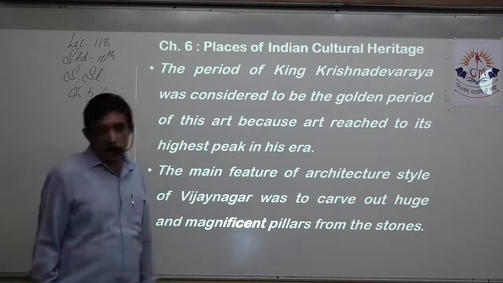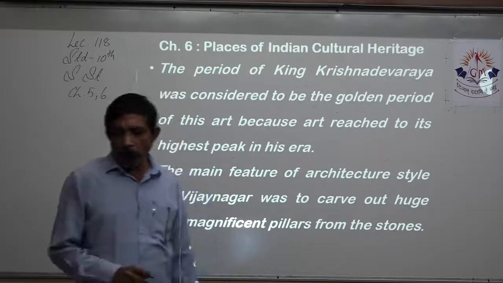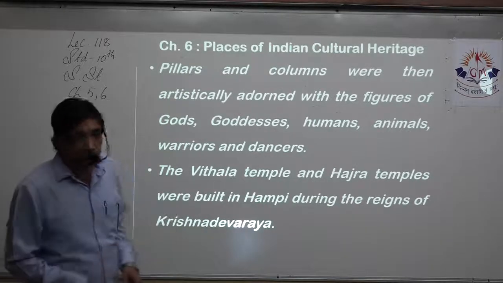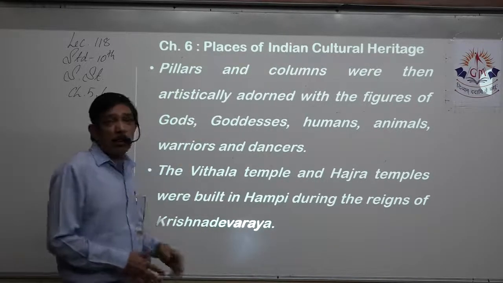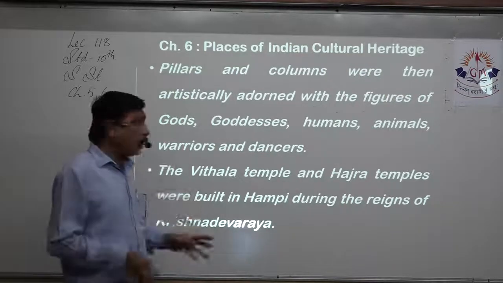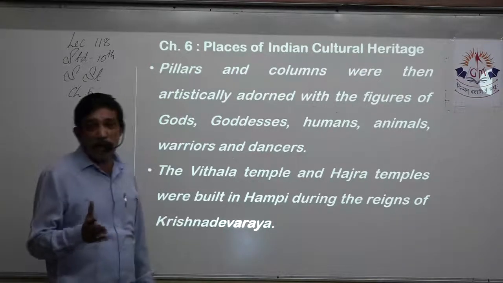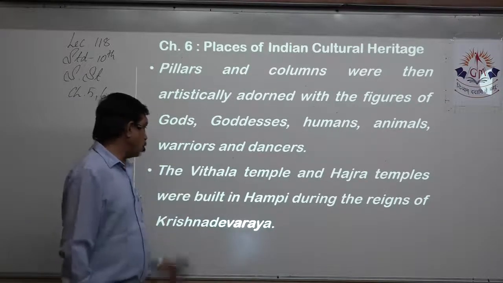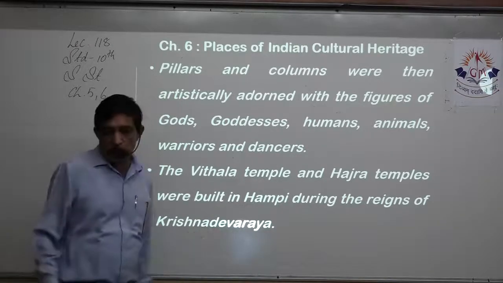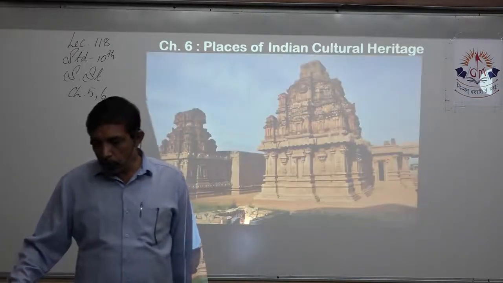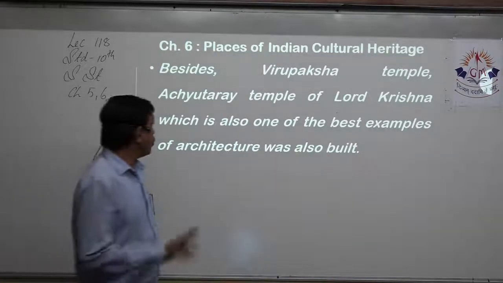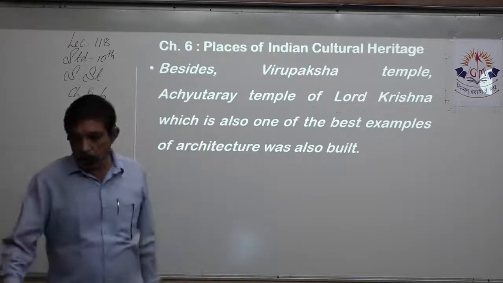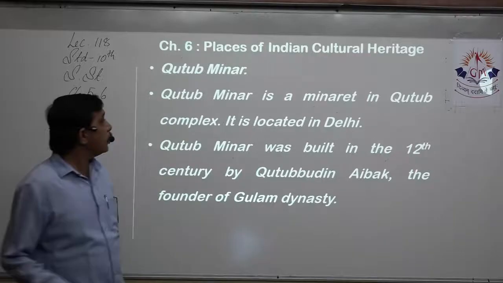The main feature of the architectural style in Vijayanagar was to carve huge and magnificent pillars from stone. Pillars and columns were then artistically adorned with figures. What figures were carved out? Figures of gods, goddesses, humans, animals, everything. The most important temples, Vithala temple and Hazara Rama temple, were built in Hampi during the reign of Raja Krishna Dev Rai. Besides Virupaksha temple, the other is the Achyutaraya temple of Lord Krishna, which is also one of the best examples of architecture over there.